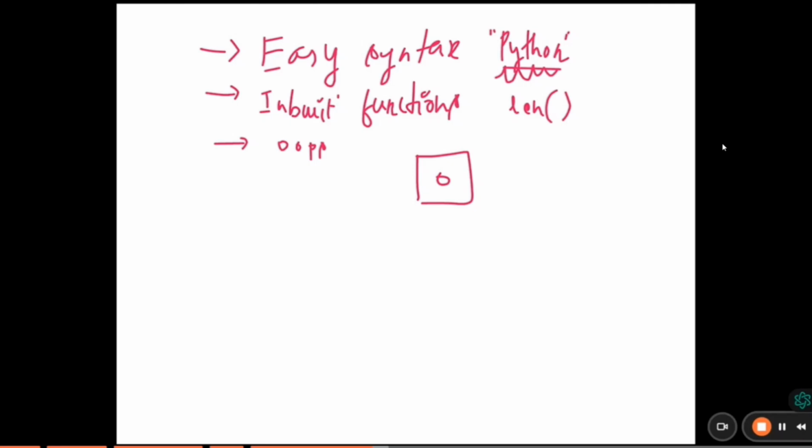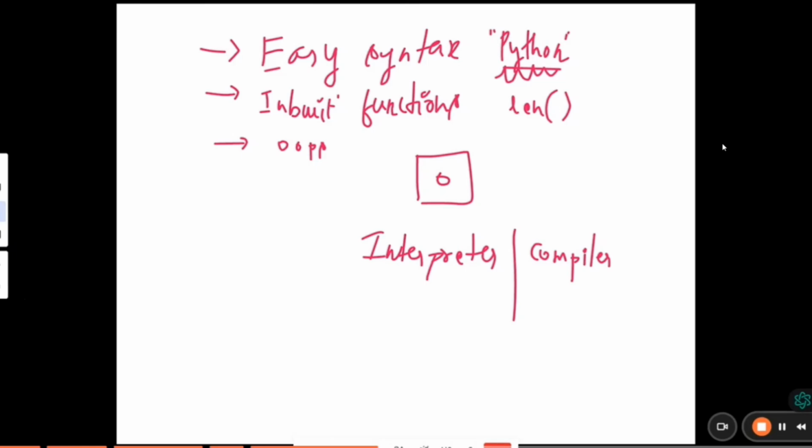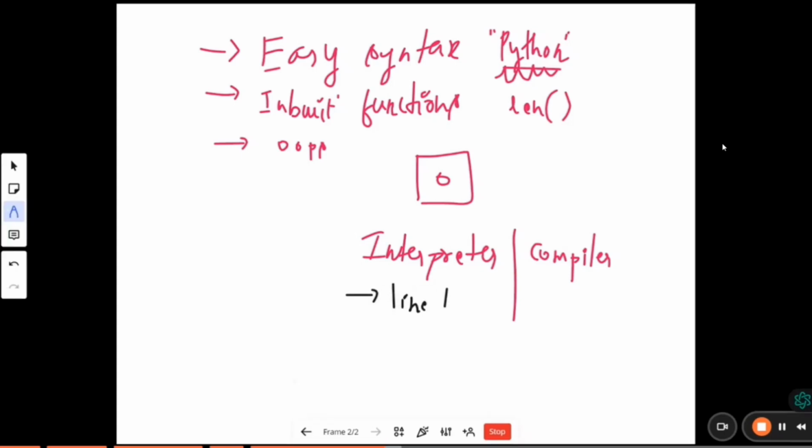I told you Python is executed by software called an interpreter. So what is this interpreter? In other programming languages, such as Java or C, we have another software called a compiler. So what is the difference between an interpreter and a compiler? An interpreter is the software which executes line by line.